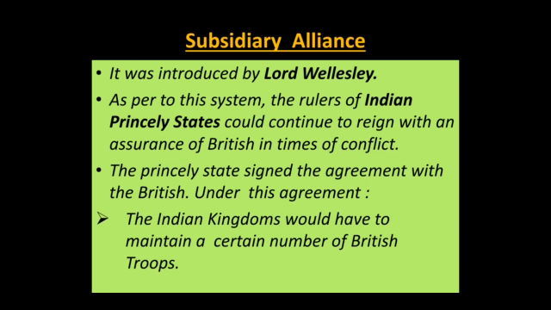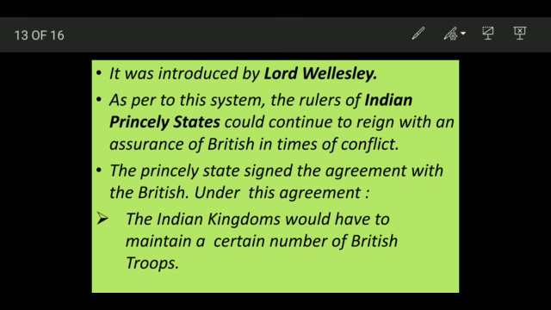But there are certain conditions which you will have to agree with. They can continue to be the rulers, they can continue to reign, and they were given assurance by the British that in times of conflict, that is in case there is any internal revolt or invasion or attack by any other kingdom, the British would provide them protection, but they will have to sign this agreement and agree with certain rules, terms and conditions which are stated in that agreement. Now, what were those terms and conditions?